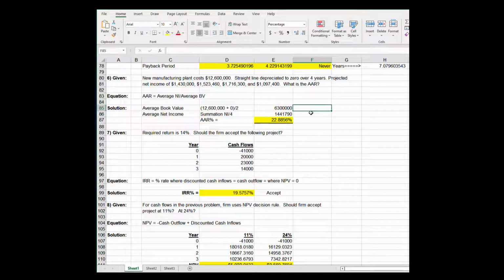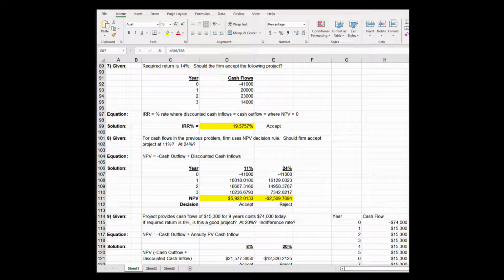I get the average book value by taking the original $12,600,000 investment and bisecting the line, and since it's straight line, if you drew that on an XY axis, you'd see that you bisect the line and the average book value between the two data points is $6.3 million. And the sum of my net incomes, if I add the 1.43, 1.523, 1.716, and 1.097, and divide by 4, I get 1,441,790. Then dividing average net income by average book value, I get an AAR of 22.89%. There are your answers to problems 4, 5, 6.